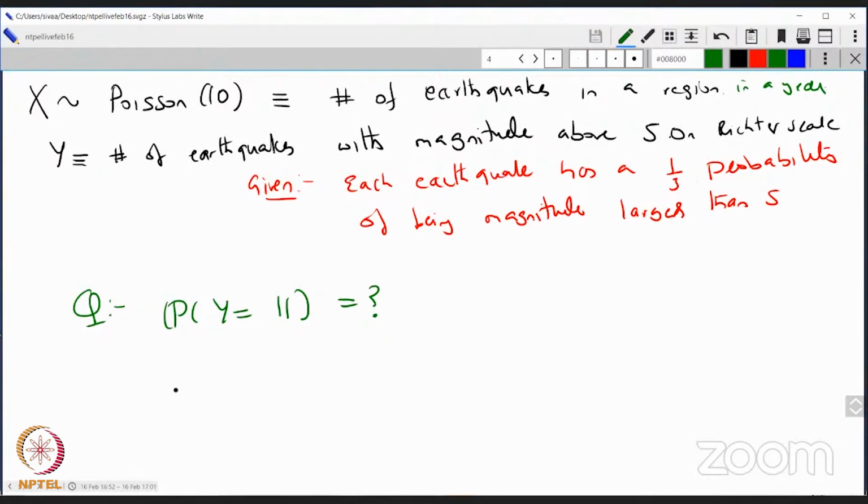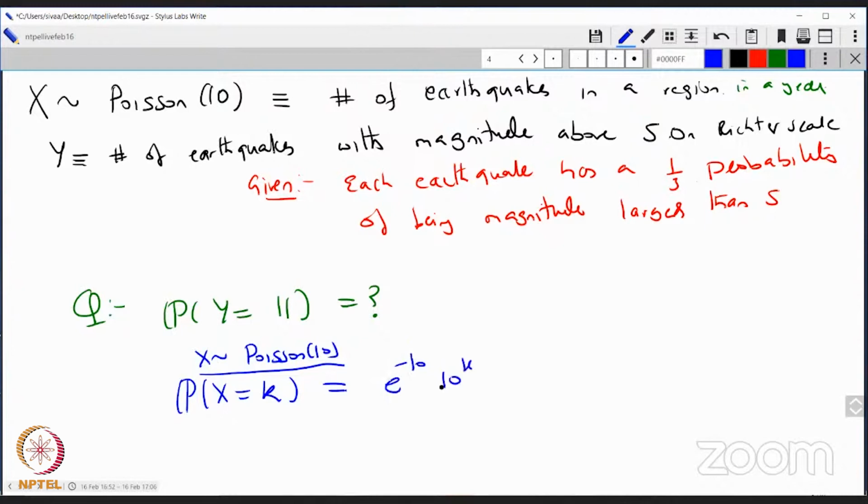So the probability of X equal to, let's say, k. X is Poisson 10. That means it's e to the minus 10, 10 to the power k by k factorial, for k equal to 0, 1, 2, and so on. That's what X equal to k means.